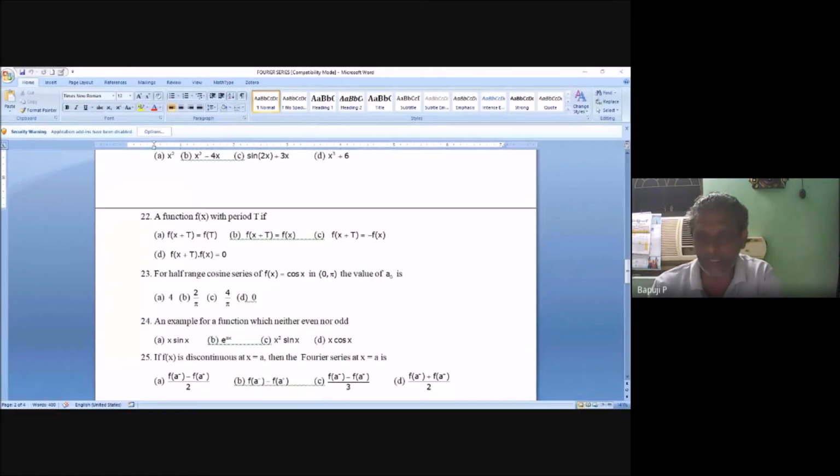Everyone seeing my screen? Yes, sir. Now see, the second unit and third unit are already completed. In the next class I will discuss one-dimensional heat flow and string problems, and MCQs. If I start Fourier transforms, it will take only 5 or 6 days. Standard problems are 3 pi by 16 and pi by 15. Two or three problems are there. Standardly 4 or 5 problems are enough, but we will do everything, don't worry.